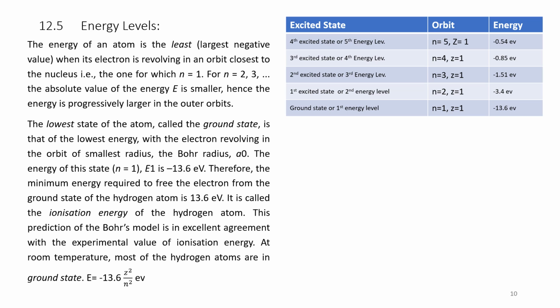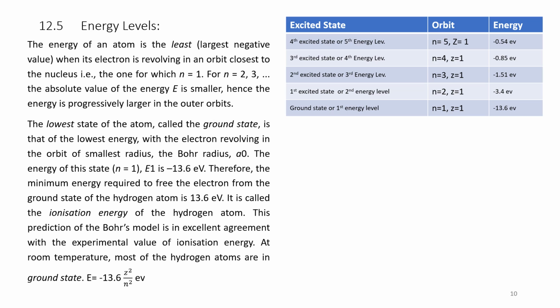Similarly, for other values of n, that is n equal to 3 and n equal to 4, you see this is the most negative, minus 13.6 electron volts, the lowest energy, though the number is higher, but because of the negative it is the lowest. As we go one orbit above, it is minus 3.4 electron volts, and further for n equal to 3 we get minus 1.51 electron volt.